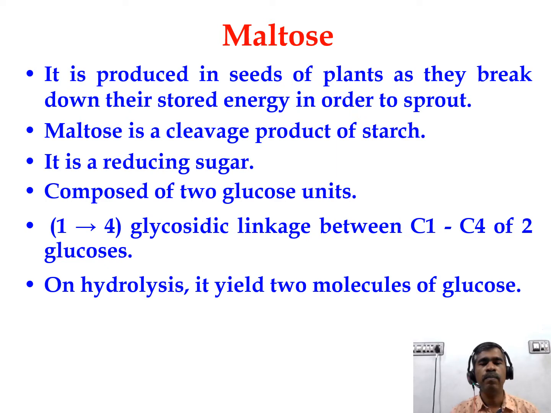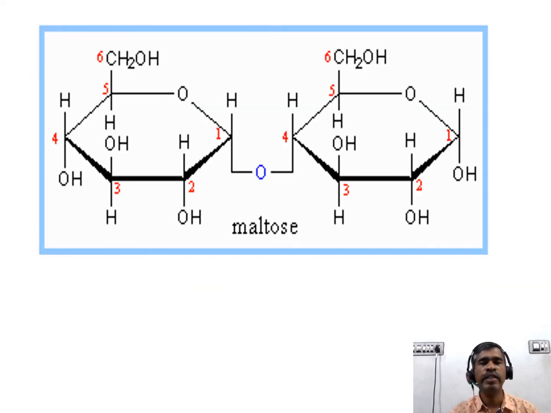Maltose is mainly present in the seeds, especially in the sprouting condition. Going to the structure of the maltose, I told maltose is made up of two glucose units. The two glucose units are linked together by a glycosidic linkage.